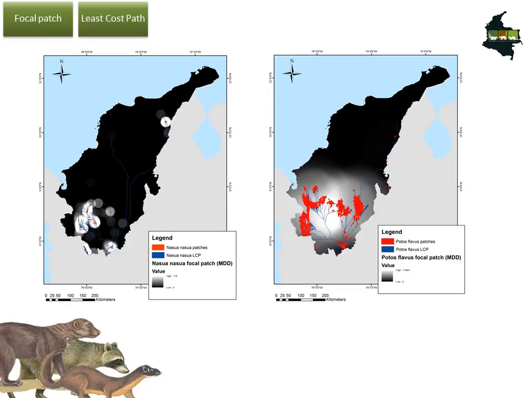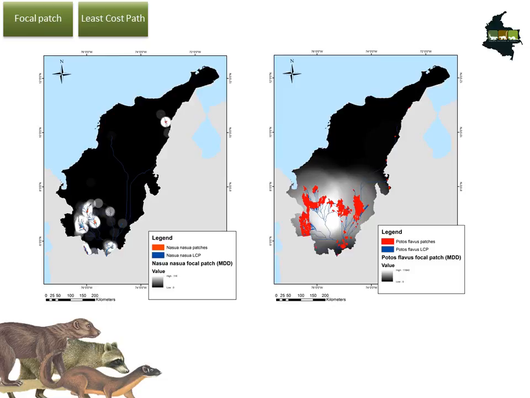For the results of the specialized species, we find two different scenarios. The species on the left, Nasua nasua, has a really low value of maximum dispersal distance. Remember that this value was the one that we used to define the circle in the focal patch to do the density analysis. So in this one, as the dispersal distance is too low, we can see these small circles where the amount of habitat is high or low. The species seems, for the whole Caribbean, really isolated.